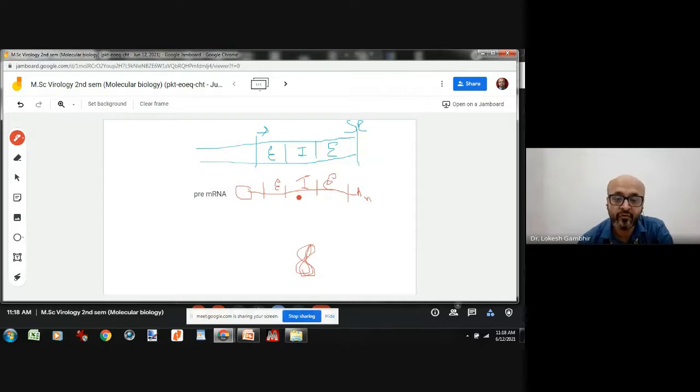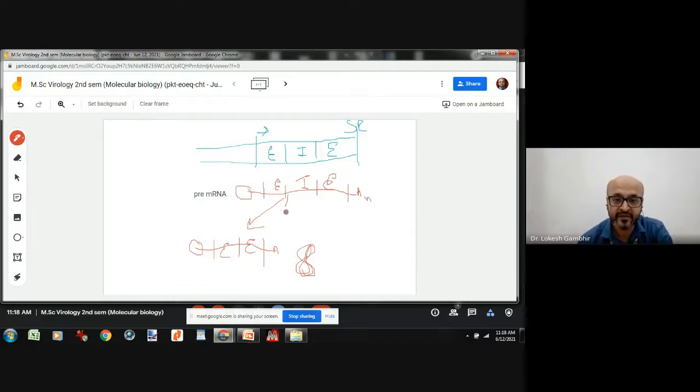So what we have to do? We have to put it into mature form. So what will happen? There will be certain modification which will result in an mRNA with poly-A tail and cap, and now there will be only 2 regions that will be joined, that is the exonic regions. Okay, so what is happening?